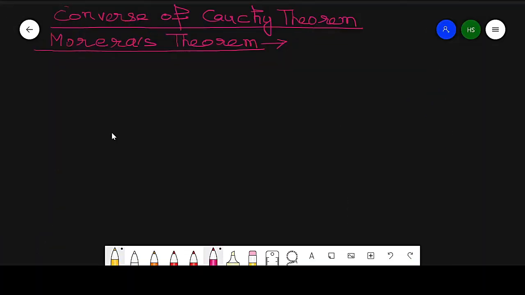So in this lecture, we discuss the converse of Cauchy theorem, which is called Morera's theorem. So what is the Cauchy theorem? If a function is analytic within and on a closed simple contour, then integration around that contour is equal to 0.